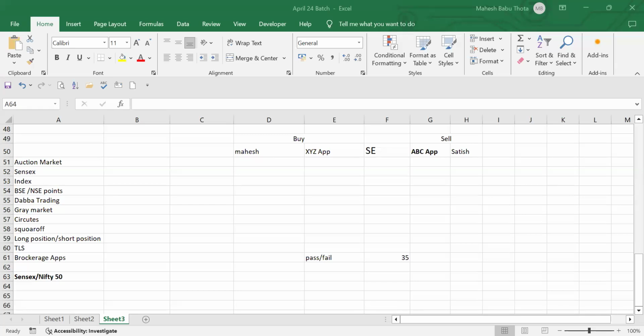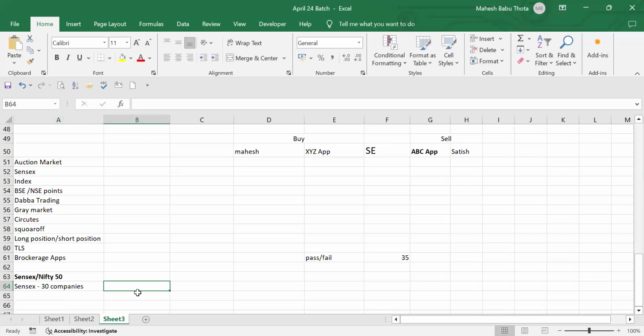How will they calculate these indexes? Suppose we have many stocks, many companies in the stock exchange. We have many stocks from the banking sector, FMCG, manufacturing sector, health industry, IT companies. We have many companies, right? How will they calculate this Sensex? Will they consider the entire companies? No. So basically, to calculate this Sensex, they will consider only 30 companies. For Sensex calculation, they will consider only 30 companies.